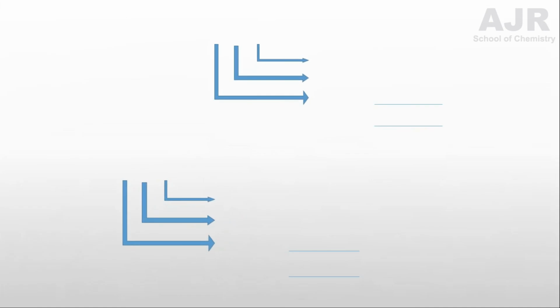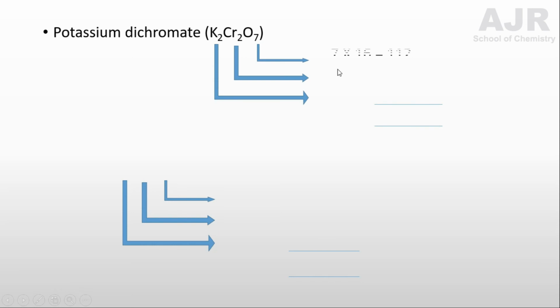Similarly, you are going to learn calculating the relative molecular mass of potassium dichromate, which has the formula K2Cr2O7, and 7 oxygen atoms are present, 2 chromium and 2 potassium atoms are present. First, let us learn how to calculate for oxygen. There are 7 oxygen atoms, so 7 into 16 is equal to 112, and 2 chromium atoms.